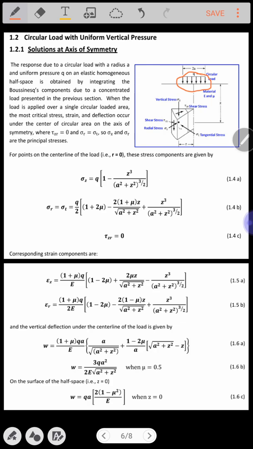Sigma z is to be found by this formula. Remember that whenever you find the stresses at the vertical axis of symmetry, sigma r is equal to sigma t, and the radial distance r is equal to 0. What does it mean?